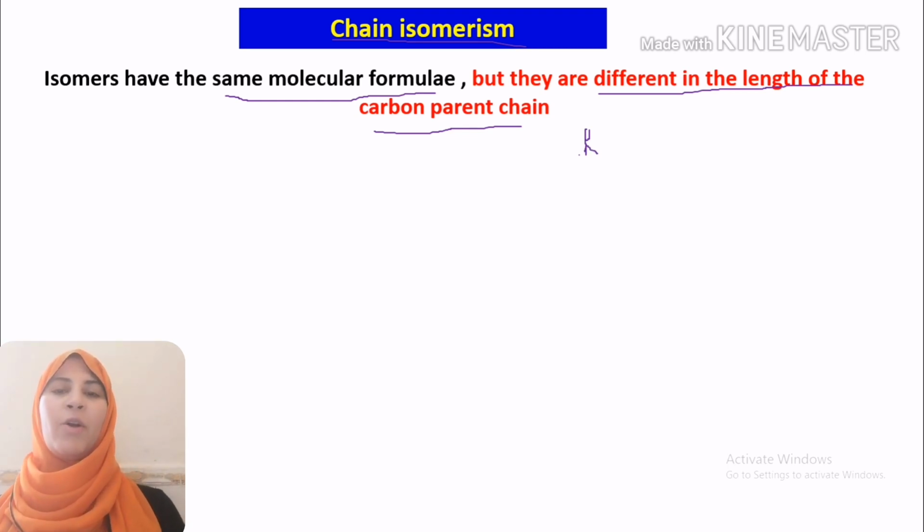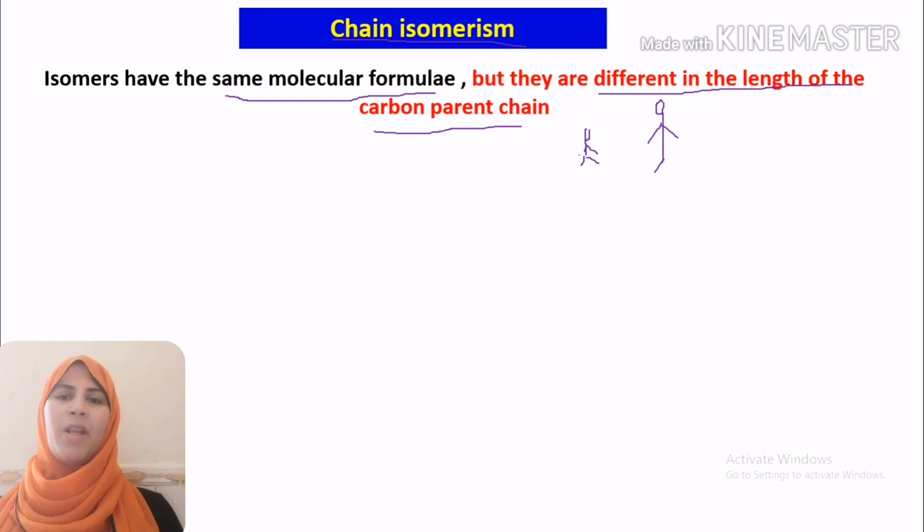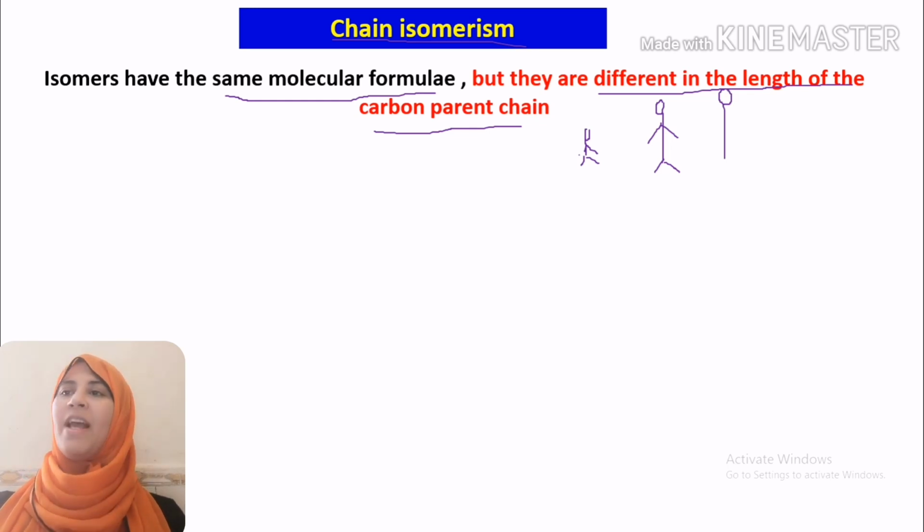The same in organic compounds, we have isomers. Exactly, they have the same molecular formula, but they are different in the length of our carbon chain. Let's have some examples to understand more and more. At first, we have butane.